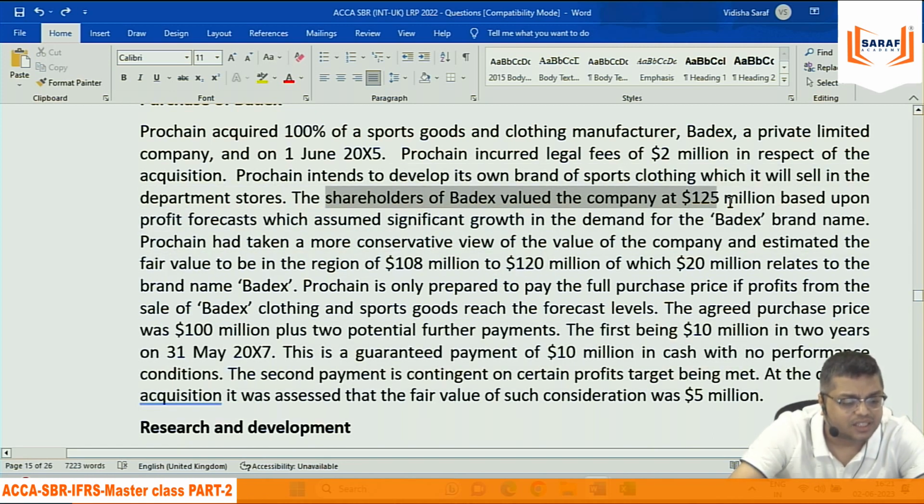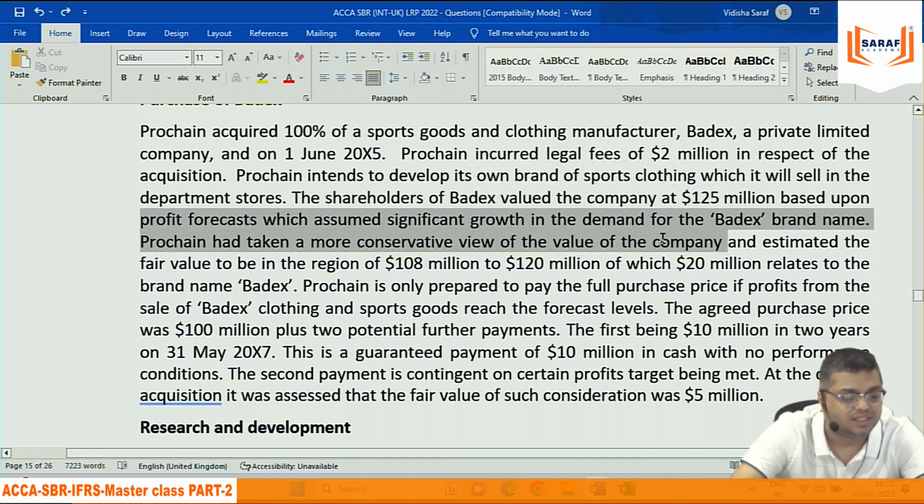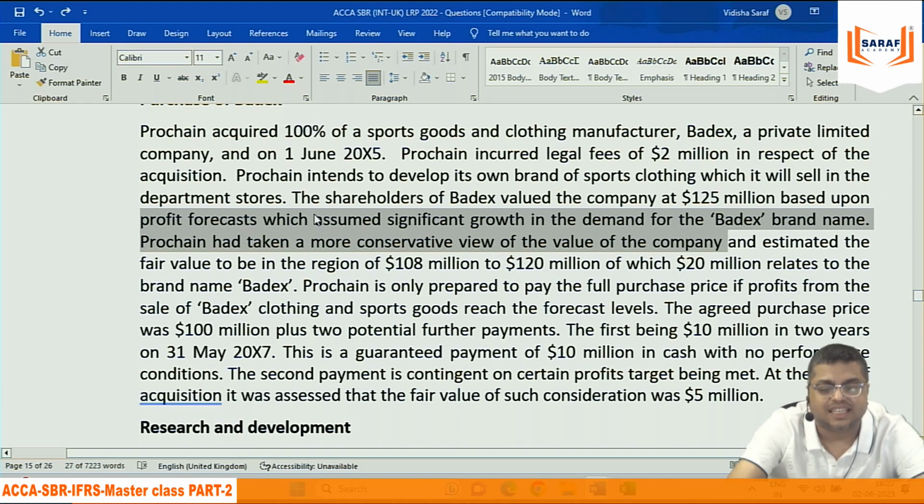आप इसको net assets value तो नहीं बोल सकते हैं क्या? They valued the company based upon the profit forecast. Yeah, this is not assets value. So based on profit forecast, we can't say that it is the assets value of the other company, the fair value of assets.